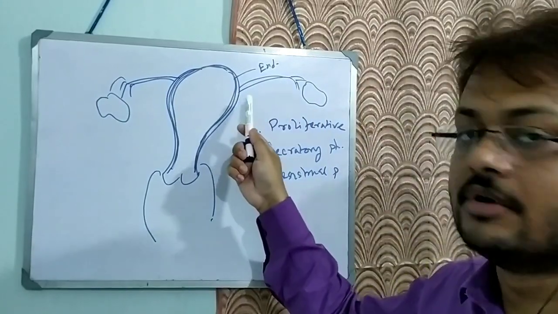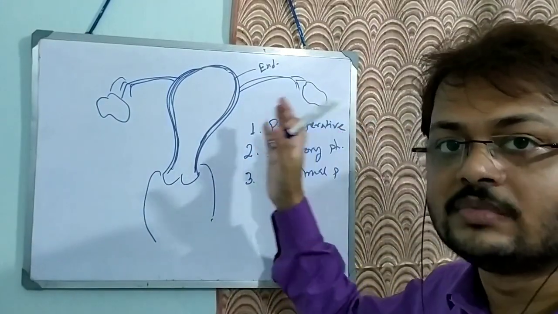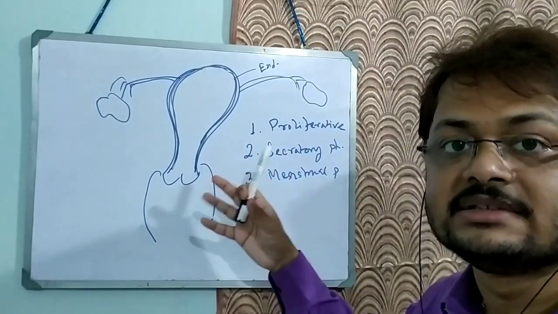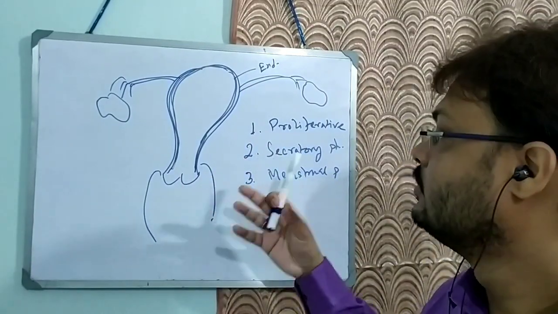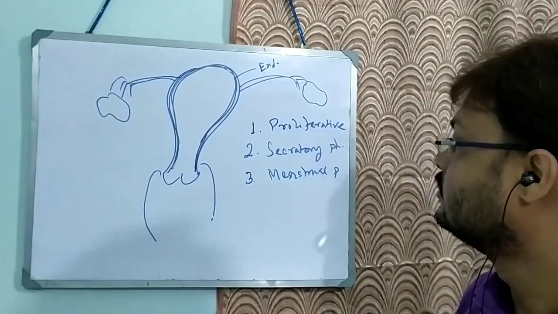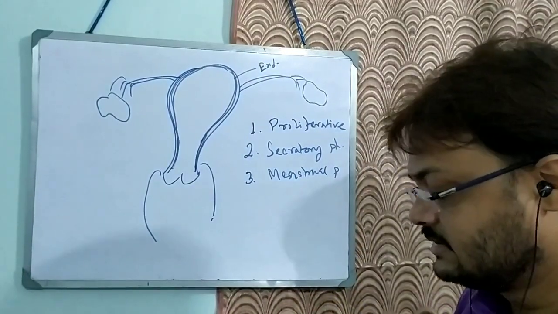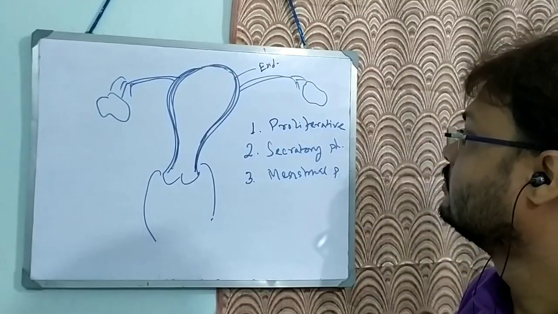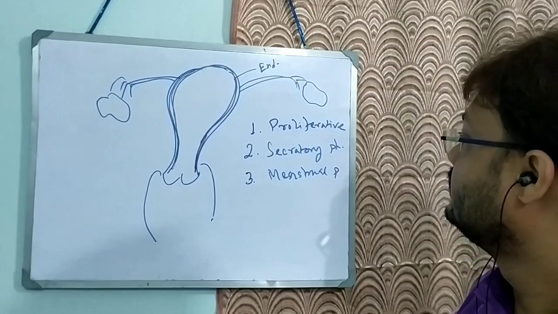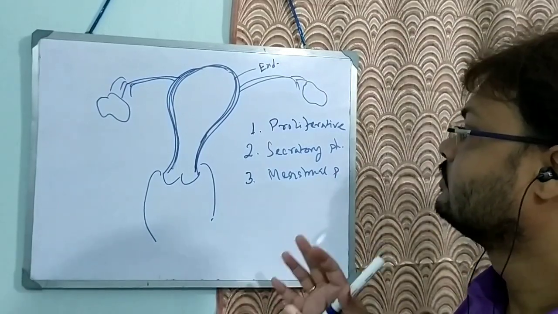These newly formed stromal cells will become active as glands. They will start to accumulate a lot of proteins and a lot of carbohydrates, and there will be production of a lot of nutrients.